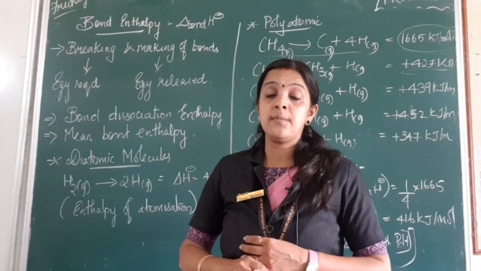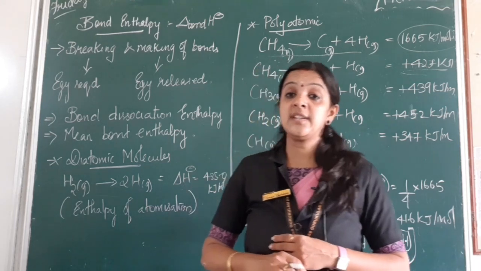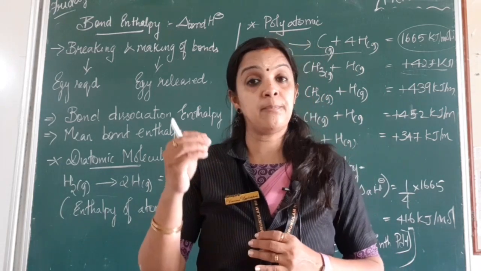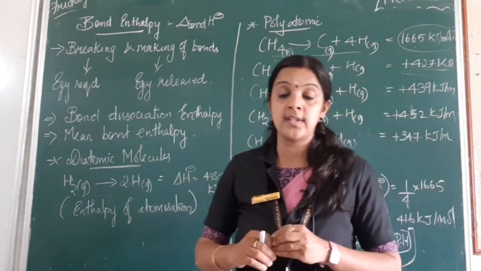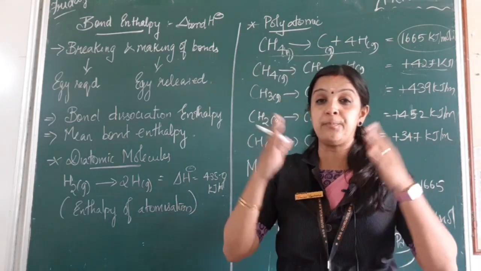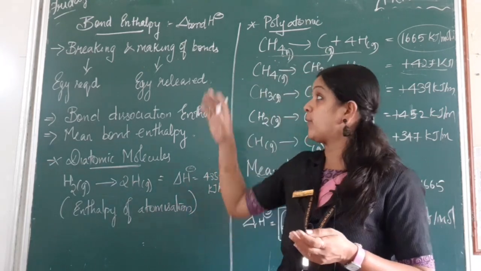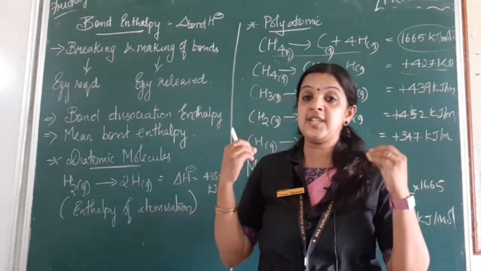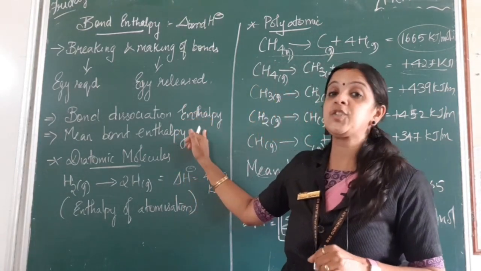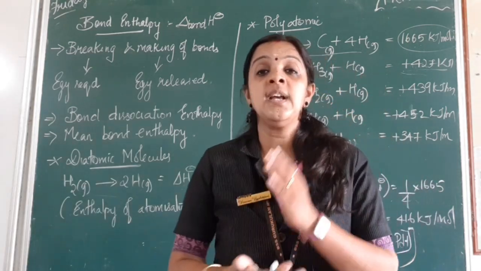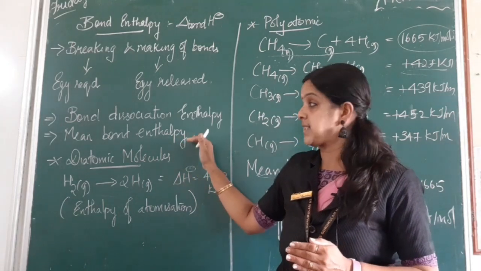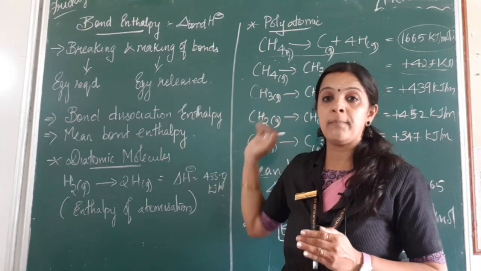Bond enthalpy. Bond enthalpy is nothing but the energy which is associated with a bond. So when I say a bond, it involves the breaking of the bond and the making of the bond. Whenever there is a breaking of the bond involved, energy is required to break the bond, to split the bond, and whenever there is a making of the bond, energy is being released. Now here we are going to learn 2 new terms. One is bond dissociation enthalpy. When I say dissociation, again it is a breakup, it is a split up. And when I say mean bond enthalpy, that is a new term which we will be learning in polyatomic molecules.